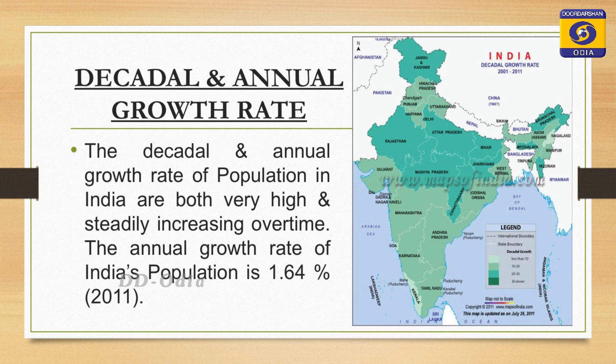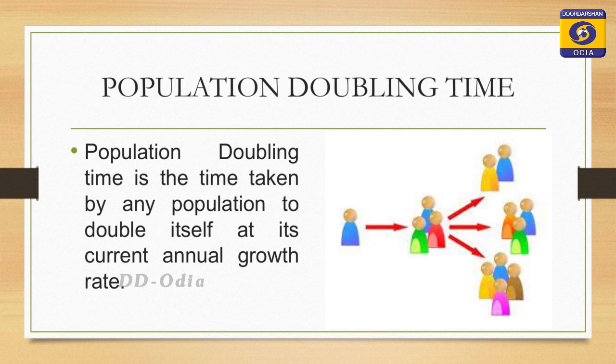Here in this map, it is clearly visible that the darker the color, the higher the growth rate, and the lighter the color, the lower the growth rate. So here it is clearly visible that Kerala, which is light in color, has a low population growth rate. Now, what is population doubling time? Population doubling time is the time taken by any population to double itself at its current annual growth rate.